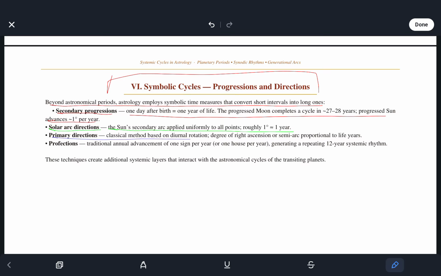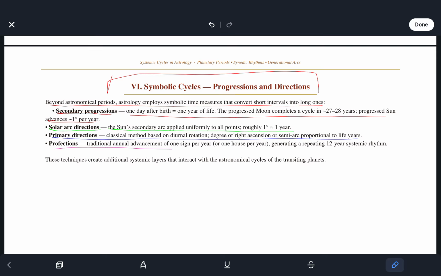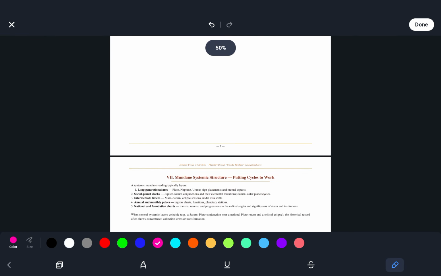Primary directions, a classical method based on diurnal rotation, degree of right ascension, or semi-arc proportional to life years. Profections. Traditional annual advancement of 1 sign or 1 house per year, generating a repeating 12-year systemic rhythm. And these techniques create additional systemic layers that interact with the astronomical cycles of the transiting planets.